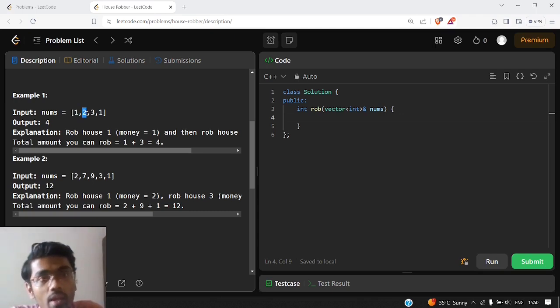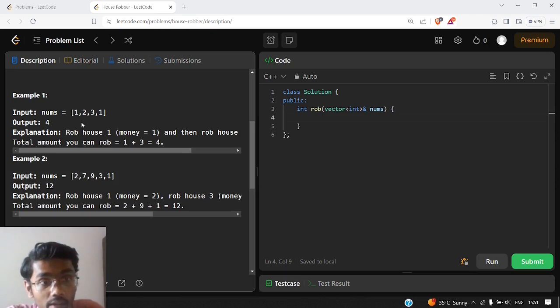After robbing it, we will have 2 amount of money in our bag. Since we can't rob adjacent houses, now we can't rob this 3. We can directly jump onto this 1, and we will surely rob this house because we want to maximize our amount. So in total we have 2 plus 1, that is 3 amount of money in our bag at the end. But 3 is not the final answer because the expected output is 4. So the greedy failed here.